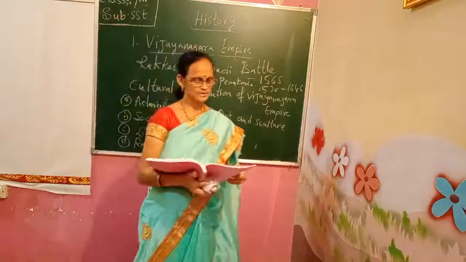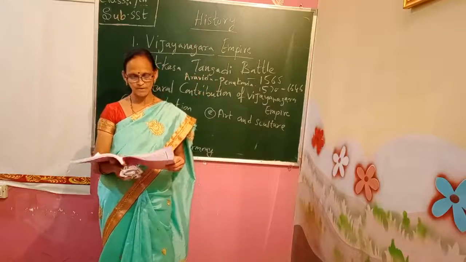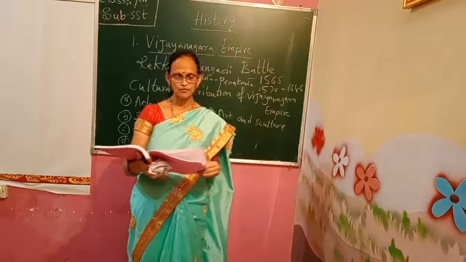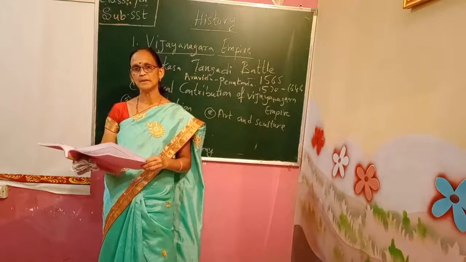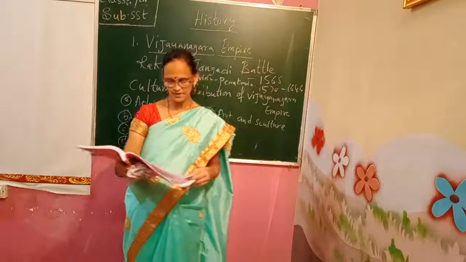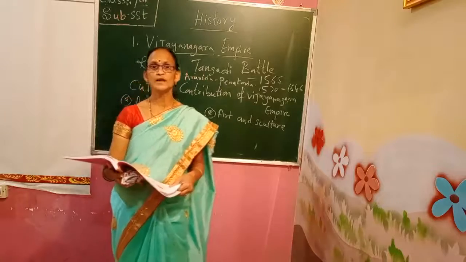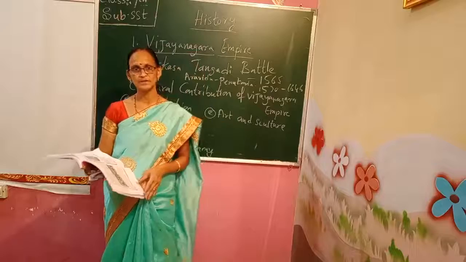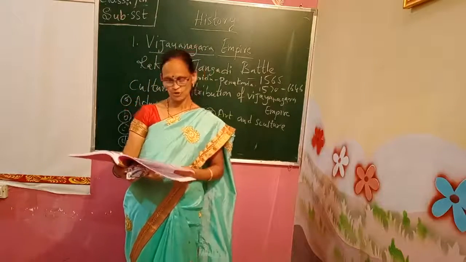Yes, art and sculpture. The great historian Percy Brown, on observing the temples, monuments and sculpture, stated that the art and sculpture of Vijayanagara was the evolutionary form of the Dravidian style. Which style have they built their temples in? They have built their temples in the Dravidian style. Yes, the temples of that period were built with strong granite. Today also we can see them. Still now they are strong. With what type of stone did they construct those temples? They constructed them with granite rocks.